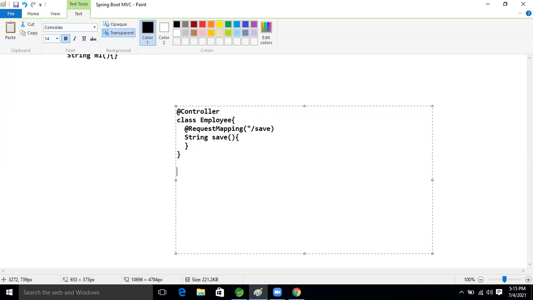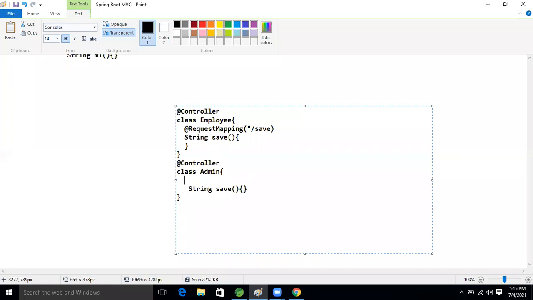Another class is there in the same project, in the same folder. Take it as admin. This is another controller, right? Inside that, again one method is there, a String save method only.